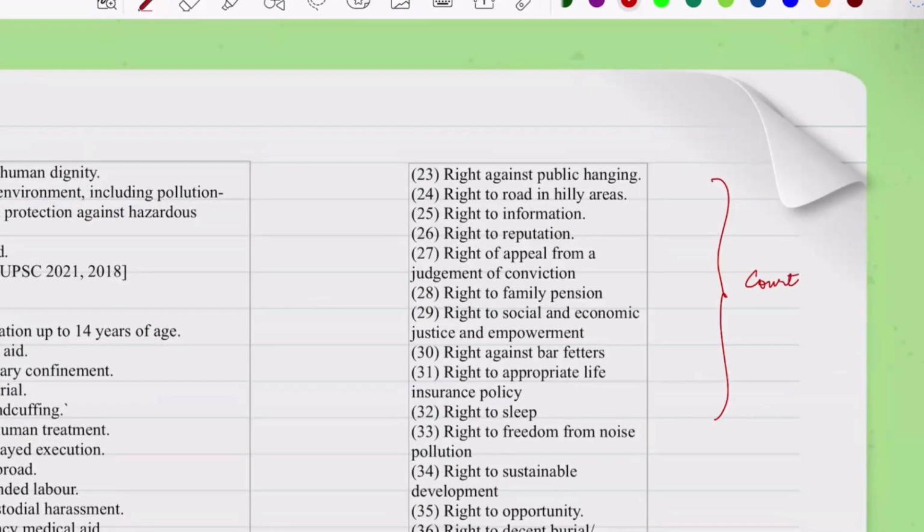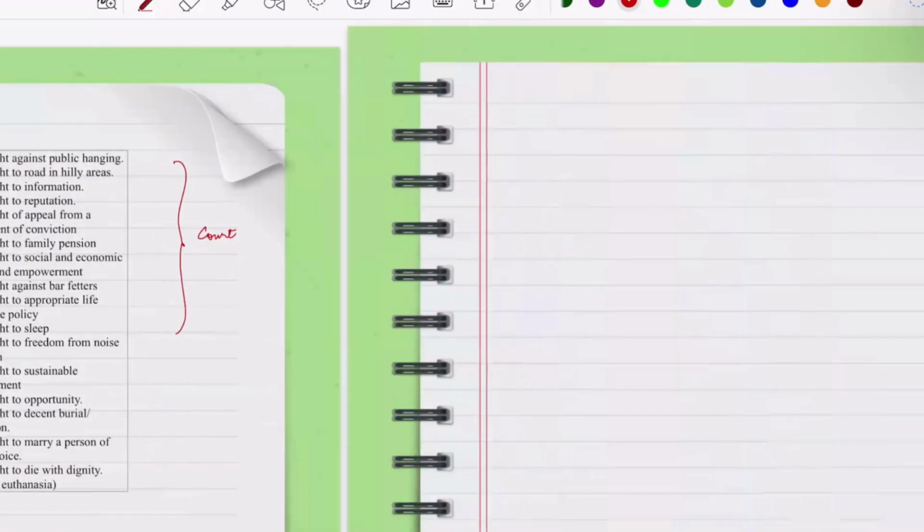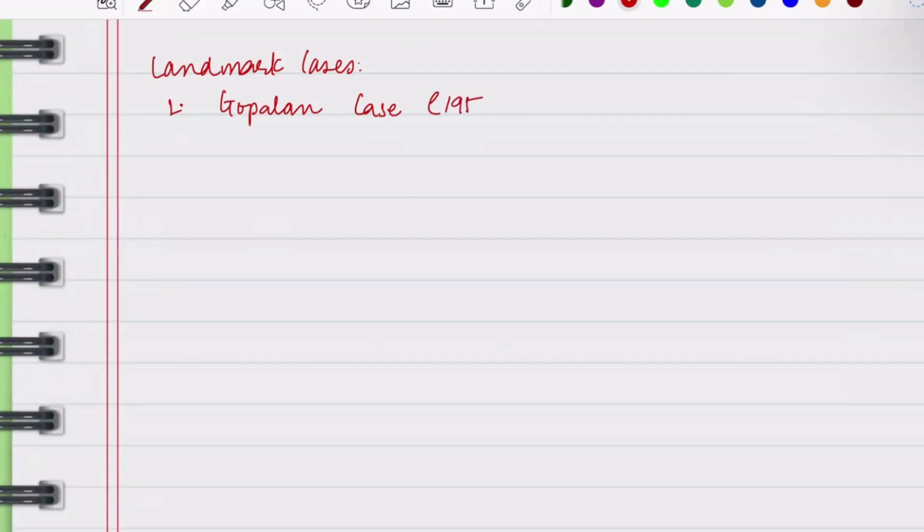So there are around 38 things. तो ये क्या है, मतलब ये कोर्ट से दिया हुआ है. Okay, with each case court comes up with something that has been given. So we will see some of the landmark cases. First we have the Gopalan case of 1950.